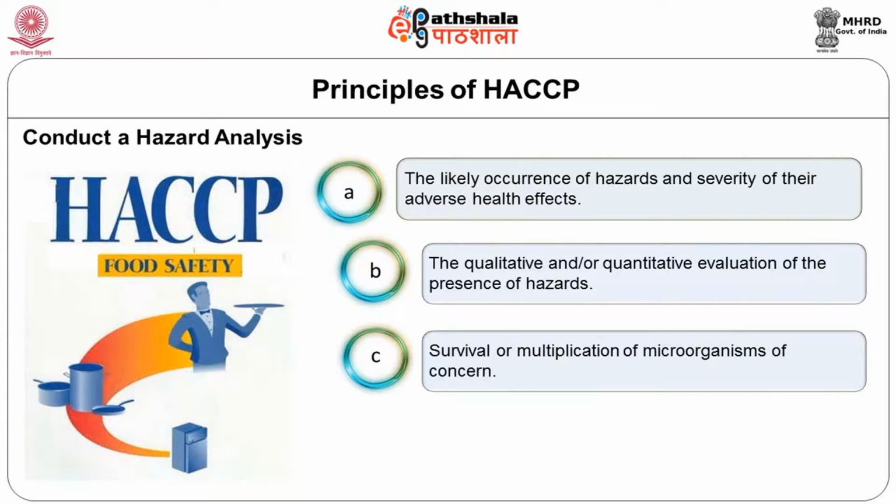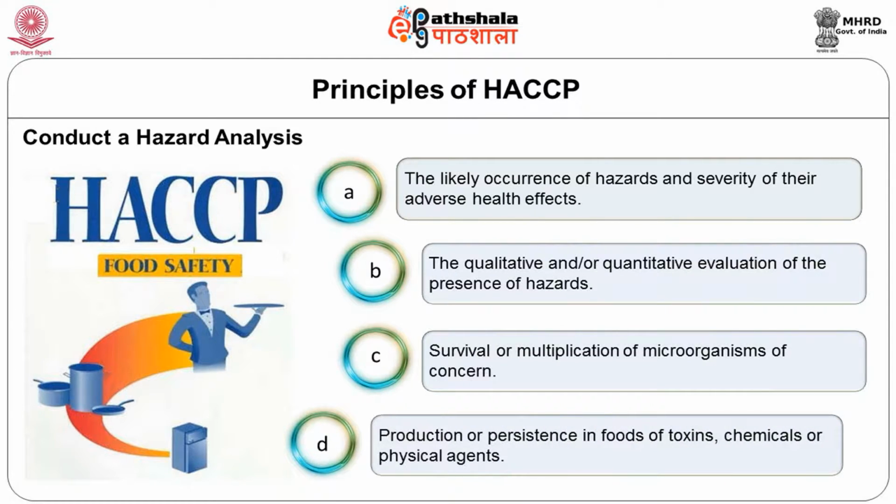Sometimes in food processing some of these organisms are killed, so that also has to be considered in the hazard analysis. Then there is the production or persistence of toxins, chemicals or physical agents. Sometimes toxins are even produced during processing, and we consider how much they persist in the food. In addition, the conditions responsible for the occurrence, survival and multiplication of pathogens, production of toxins, and persistence of chemical and physical hazards also have to be considered when doing the hazard analysis.